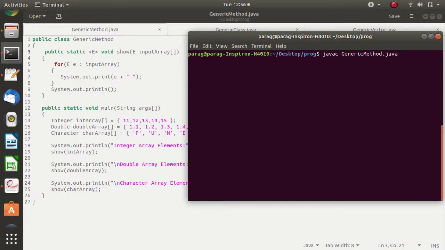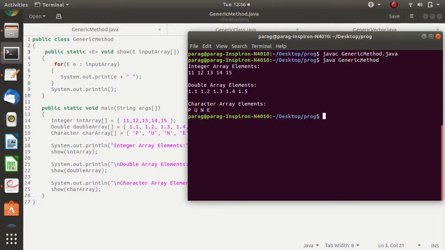So we are compiling it, then we are running it. Now see, the first time when we called the show method, we passed an integer array, so the type was integer, and it has printed. It is an enhanced for loop, so the enhanced for loop is printing the elements from this array. We passed an integer array, so E stands for integer. The input array is of type integer, and we are just printing the values here.